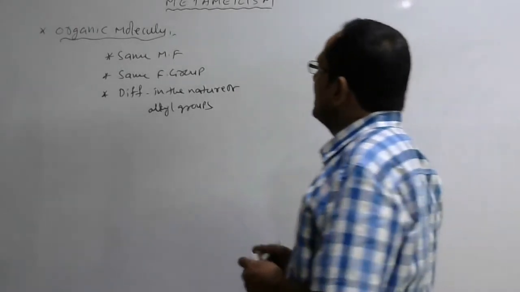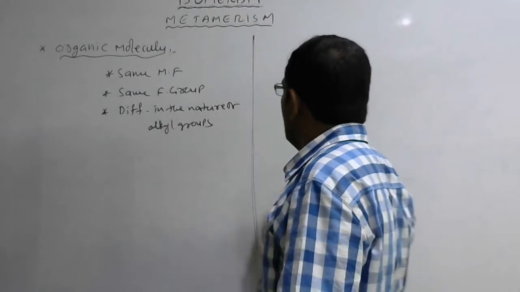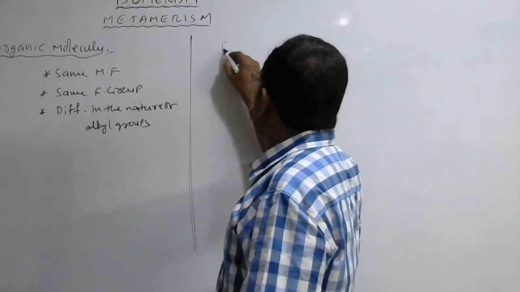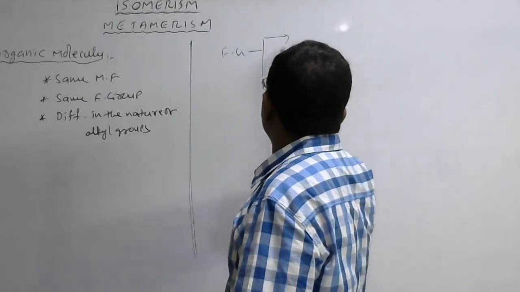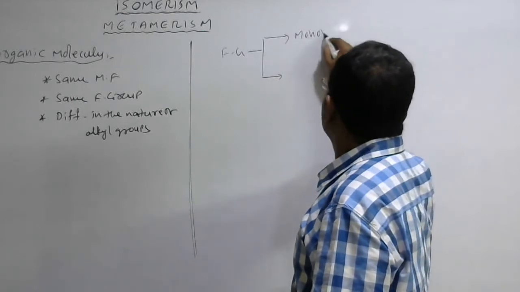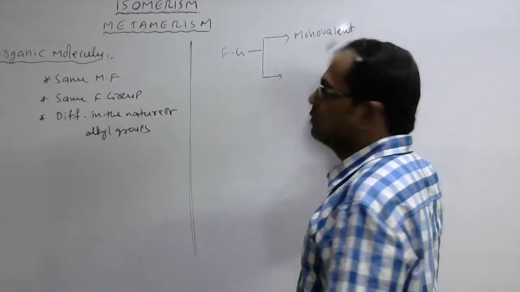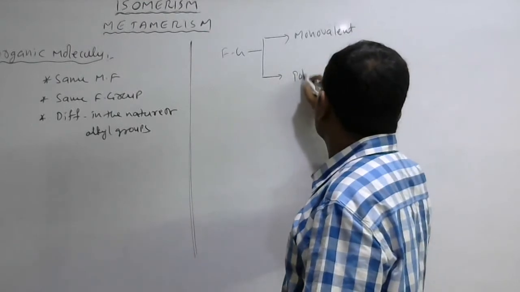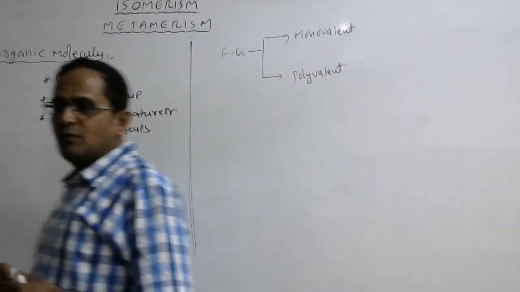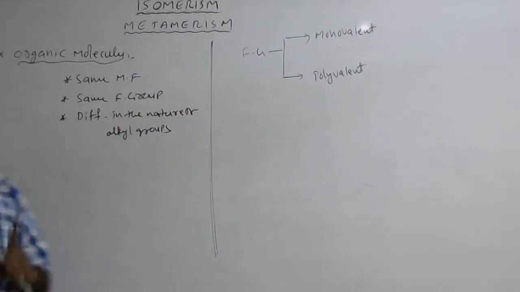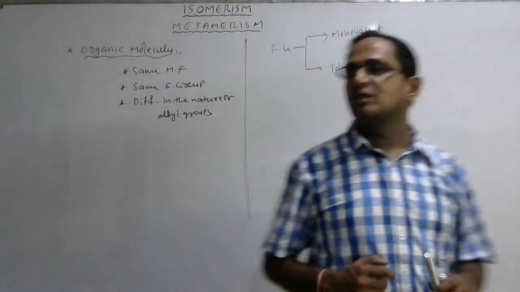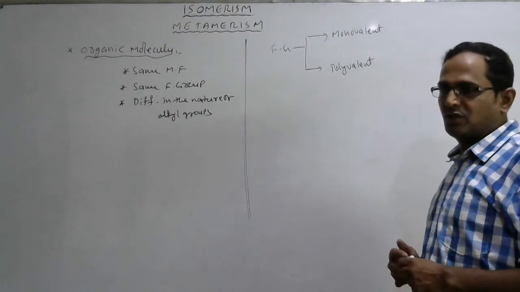Before going to see the examples of metamers or metamerism, I would like to discuss functional groups. Now listen to me. Functional groups are classified into two types. What are the two types? Monovalent functional groups and polyvalent functional groups. What are monovalent functional groups? The functional groups whose valency is 1 are said to be monovalent functional groups, and those whose valency is more than 1 are said to be polyvalent functional groups.